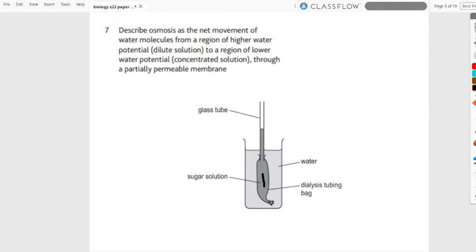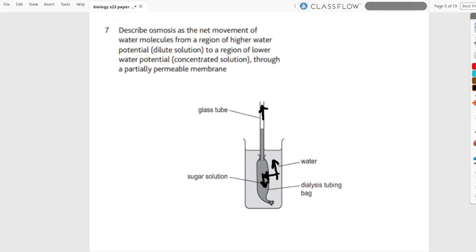Since it's a more concentrated solution, it has a lower water potential, and the water has the greater water potential. In osmosis, water molecules move from a region of higher water potential to a region of lower water potential. So the net water movement is going to be from the water into the dialysis tubing. Thus, the level of the solution in the glass tube is going to rise.